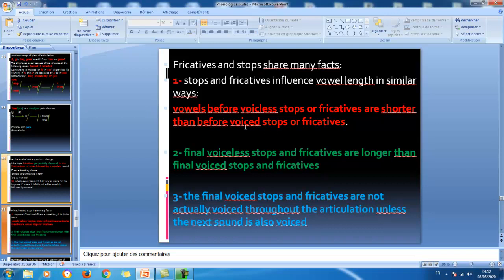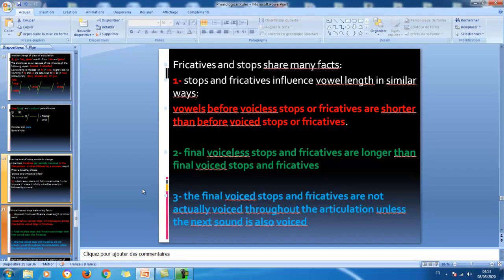That's why, as I said, we can talk about another general class, including both fricatives and stops. Now, final voiceless stops and fricatives are longer than final voiced stops and fricatives. Remember the first rule that we said. Okay, so here we include in it not just stops but even fricatives.